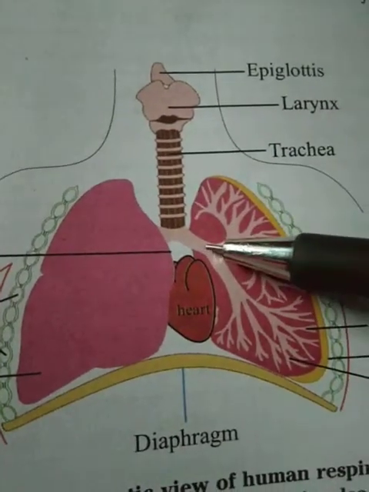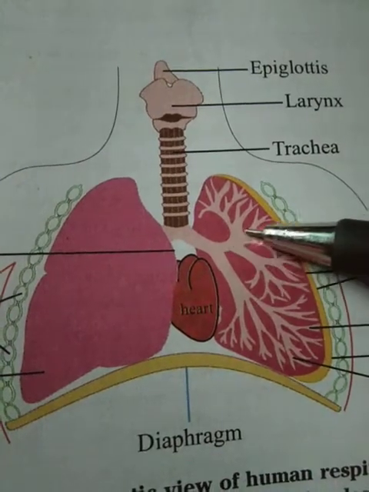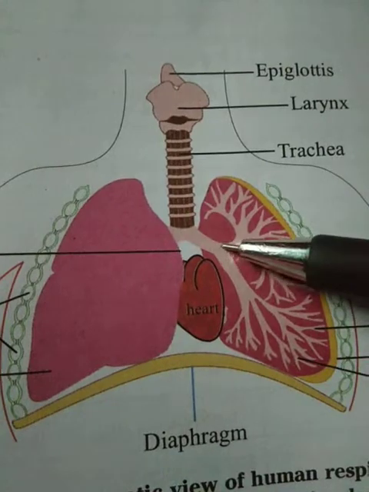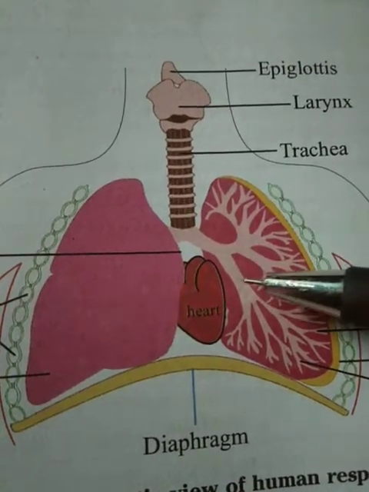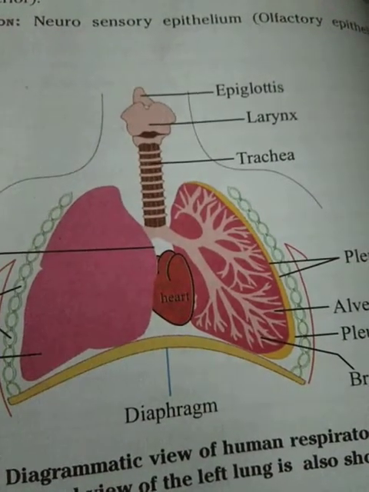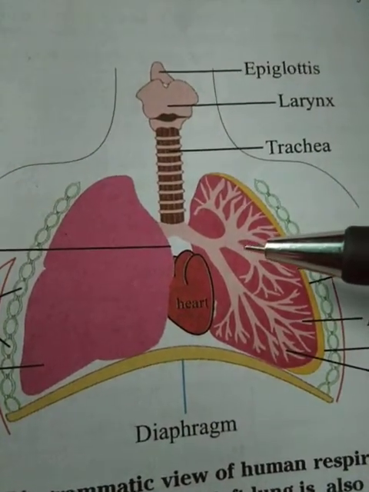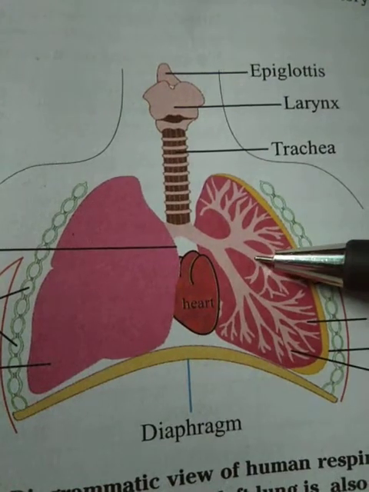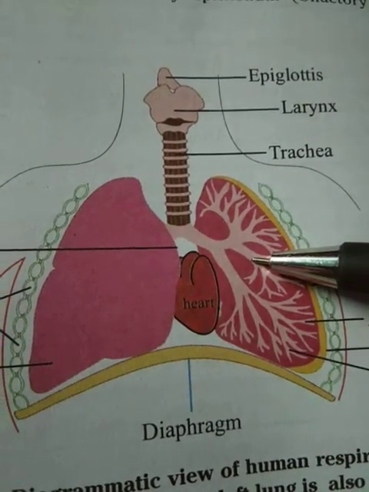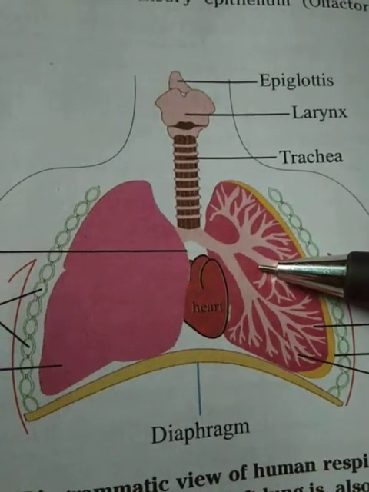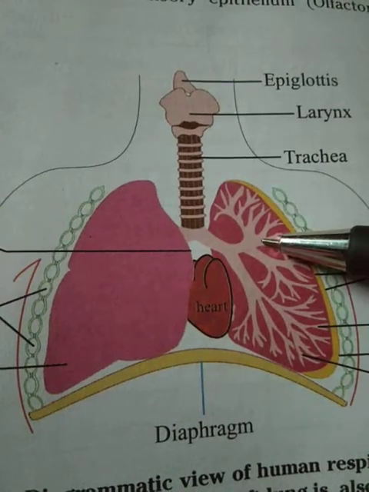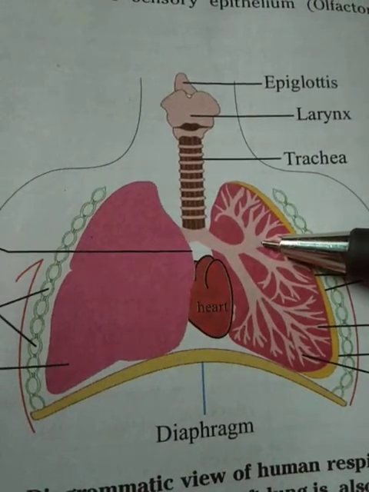The bronchi again divide into mainly three parts. The first one is the primary bronchi, the second one is the secondary bronchi, and the third one is the tertiary bronchi.